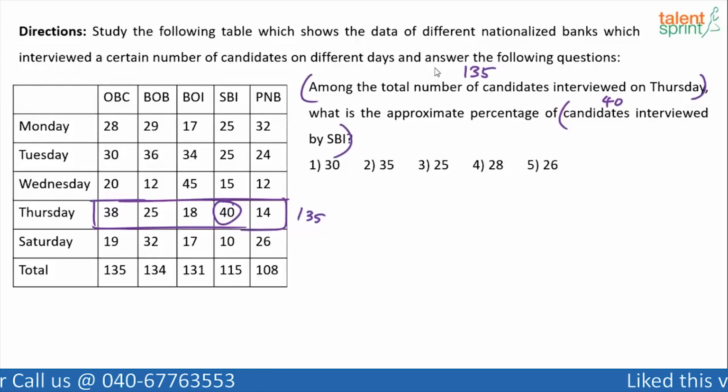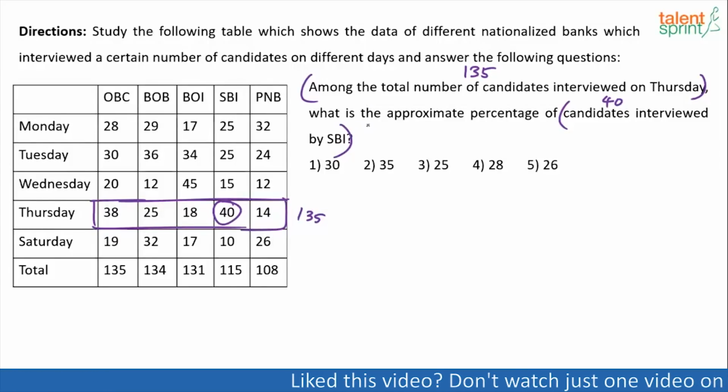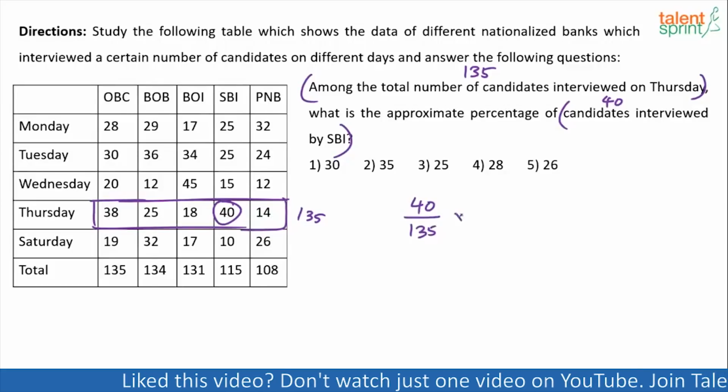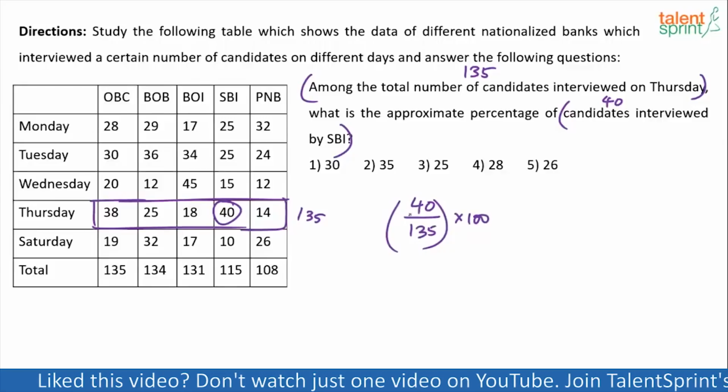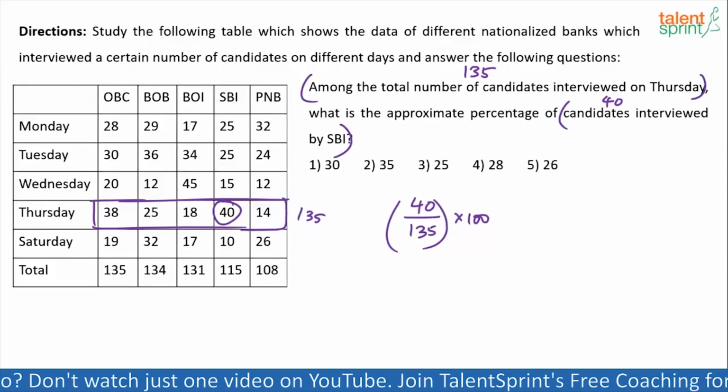Similar again, x is what percent of y? X by y into 100, right? So here this time it should be 40 by 135 into 100. Very simple again. Don't do cancellation, 5 into 8, 5 into 27. That's a waste of time.